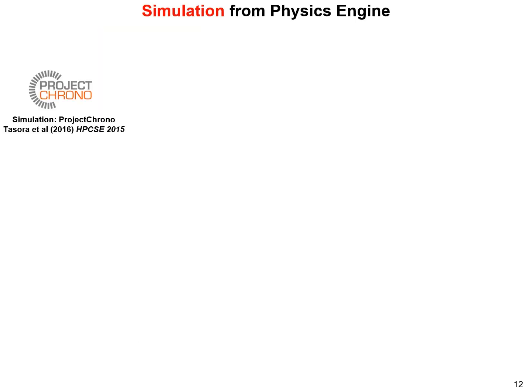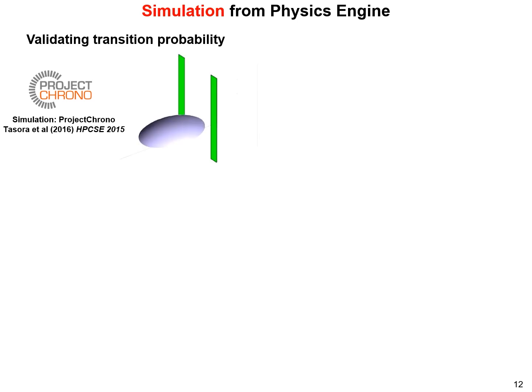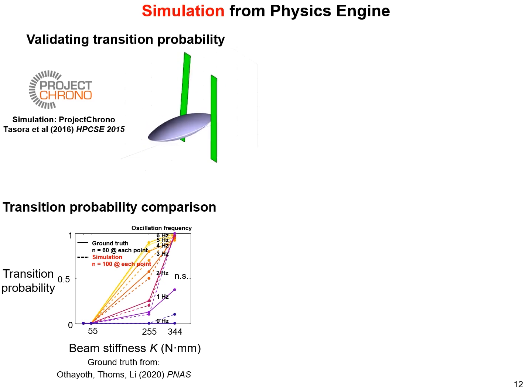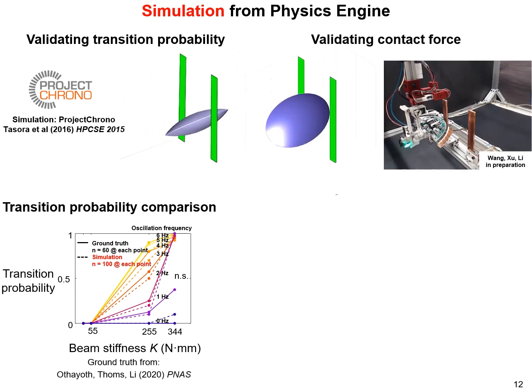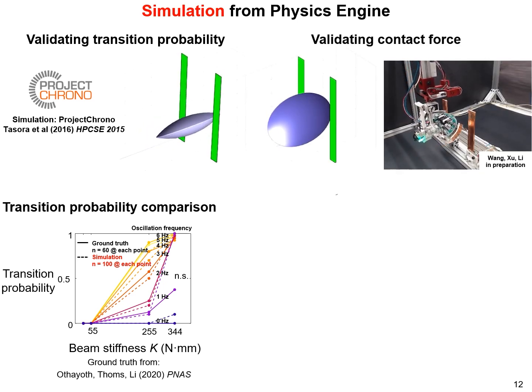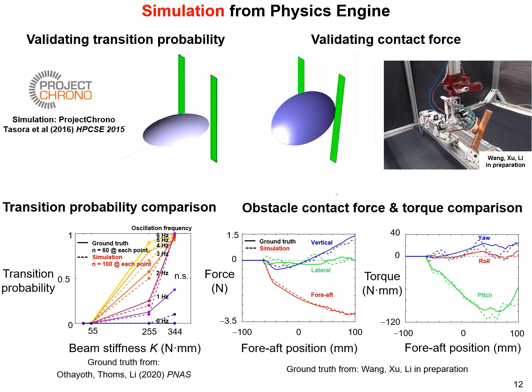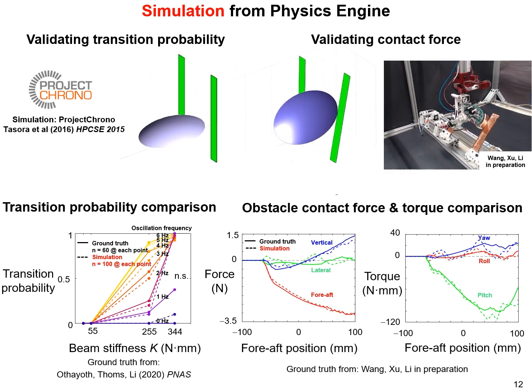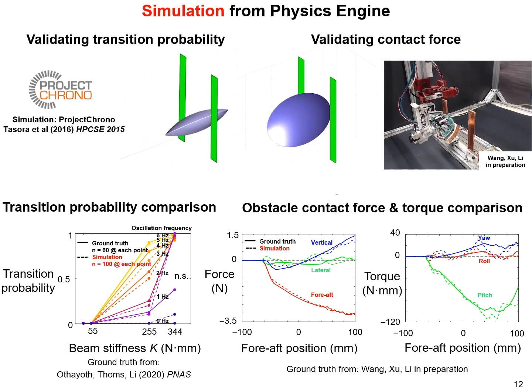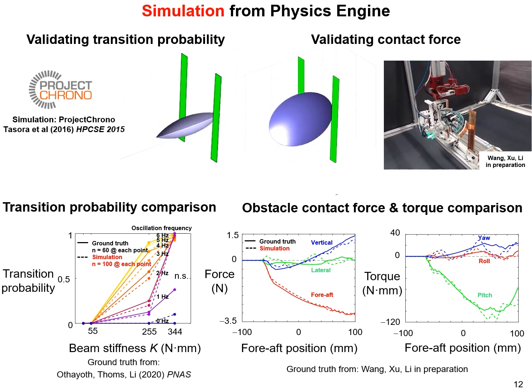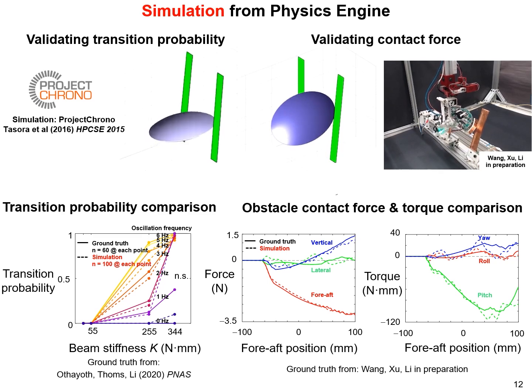We simulated the robot in Project Chrono and carefully validated its motion against the previous experiments. First, we validate the transition probability by letting the robot move forward with oscillation at different frequencies. Next, we validated the robot's motion with a fixed rotational joint, measuring the contact force and torque exerted against obstacles. Our results show a strong alignment between simulation and experiment.